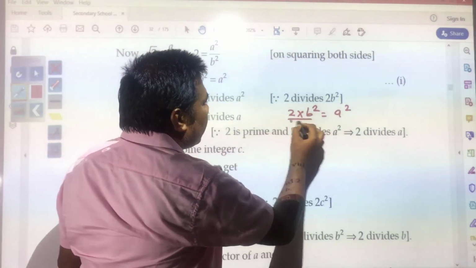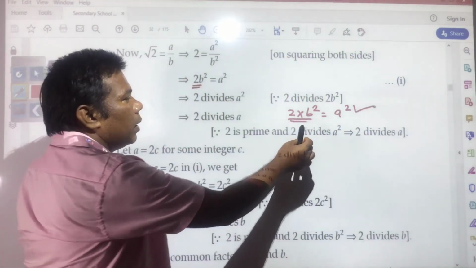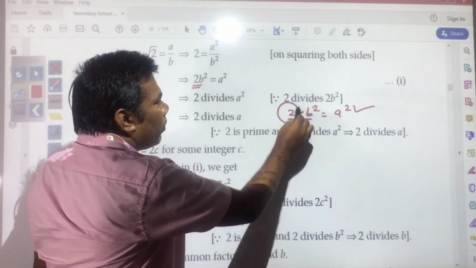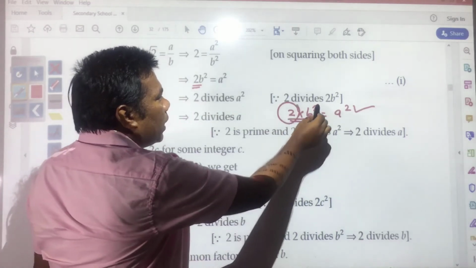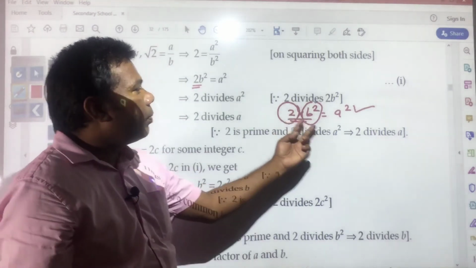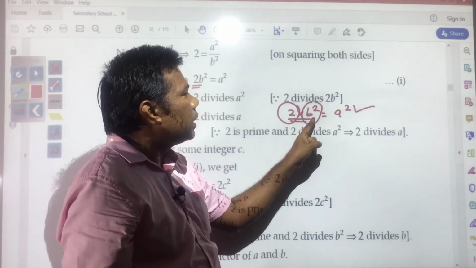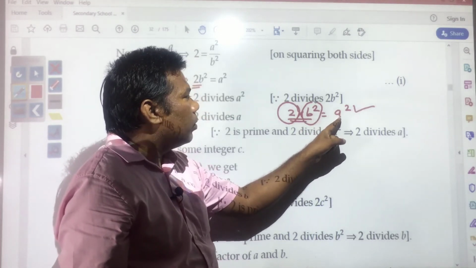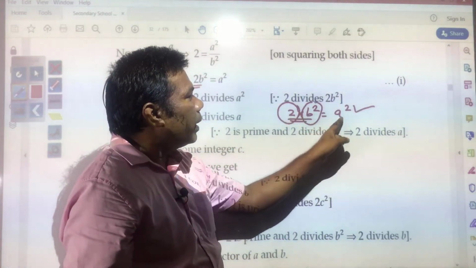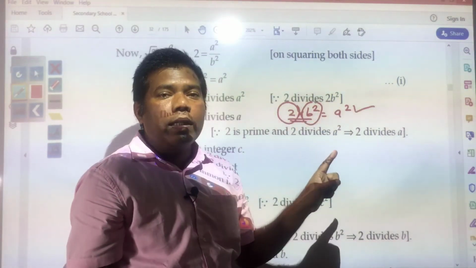Suppose a square is a composite number that has been expressed as the product of primes. One factor of a square is 2, and the other factor is b square. If these two are the factors of a square, it means a square will be divided exactly by b square and also by 2.